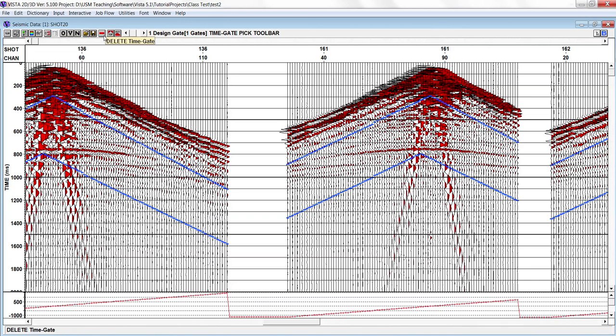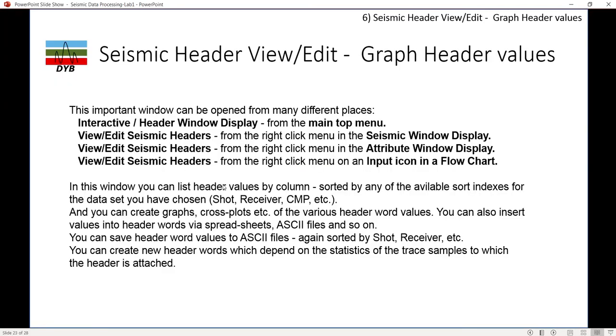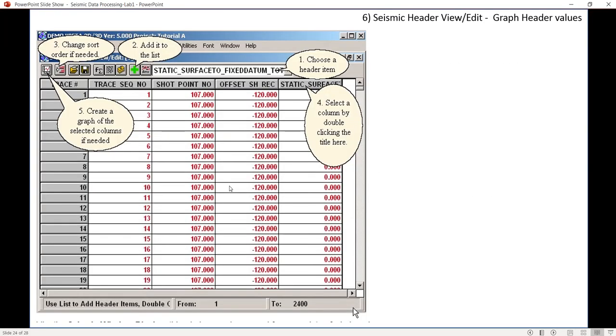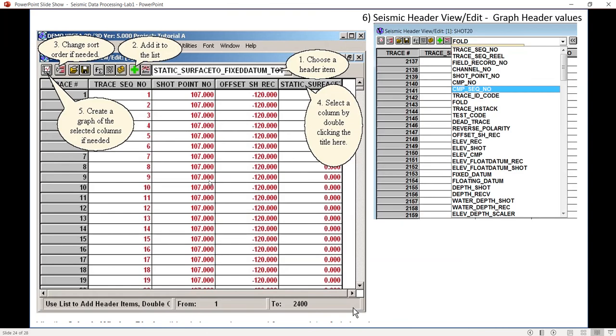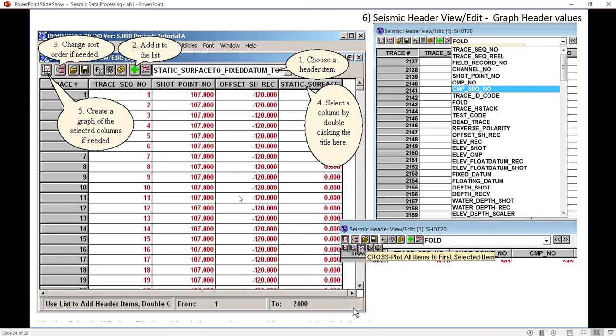Then you can delete time gate and save time gate file. So this part will be saved separately and you can use any type of operator here in this part. So these are the seismic header view which can be plotted against any type. Let me show you seismic header.